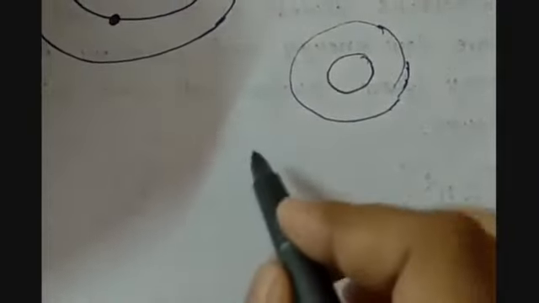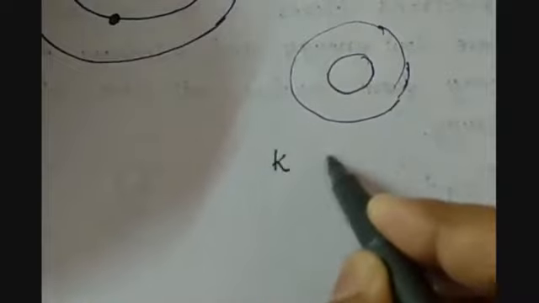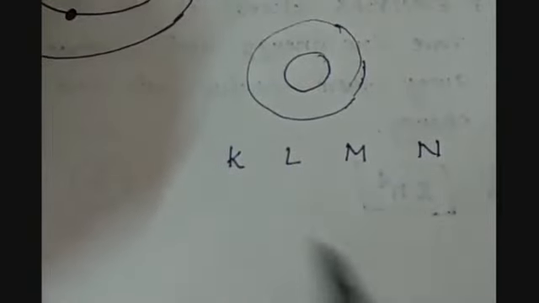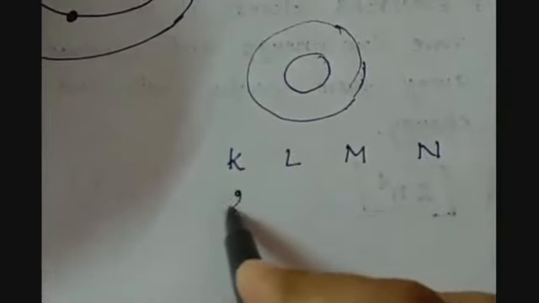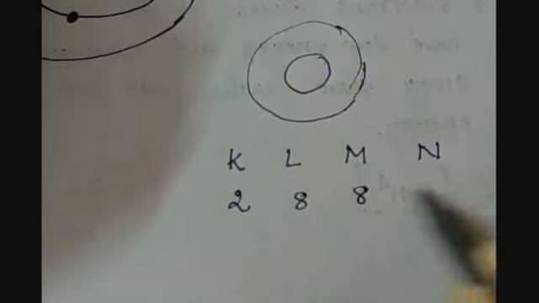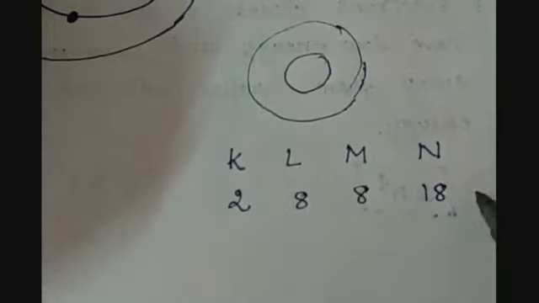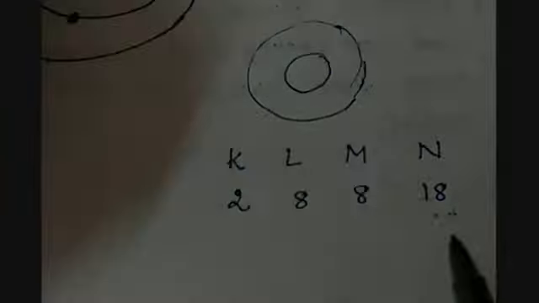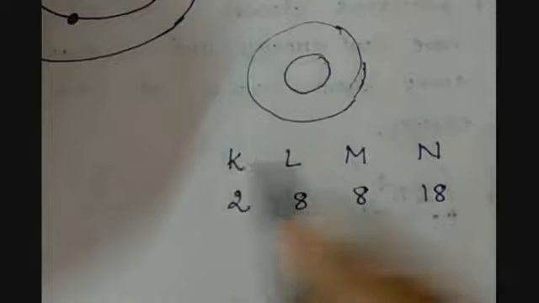Till now we have been introduced to 4 shells, K, L, M and N, in which we can accommodate 2, 8, 18 and 32 electrons, and so on.